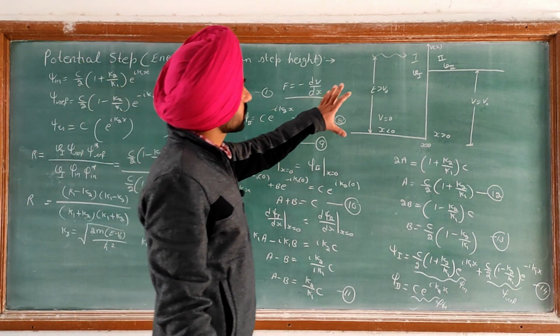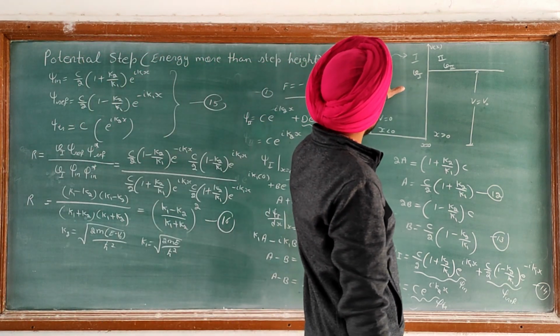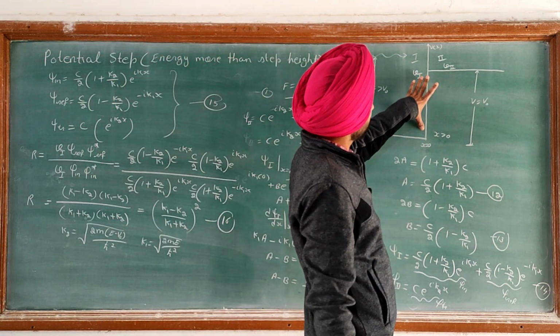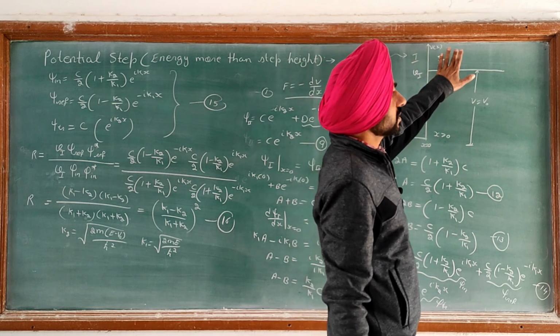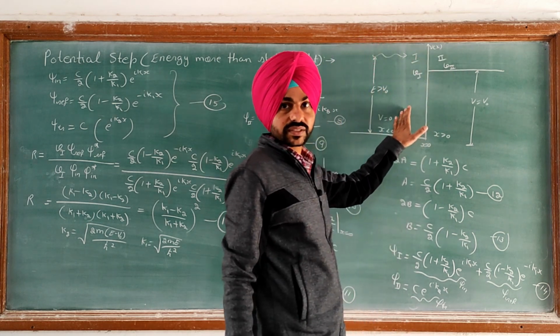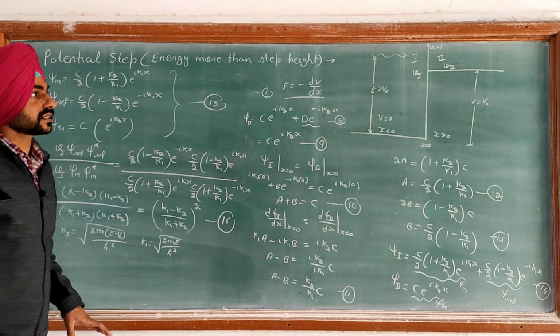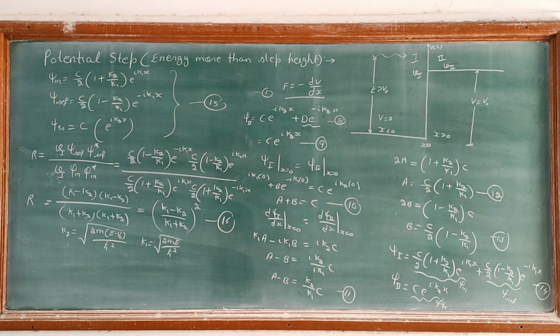Classically we know that when the energy of the particle is greater than the height of the barrier, the particle is transmitted and there is no reflection. But in this case we find from the derivation that the wave is reflected even when E is greater than V0.